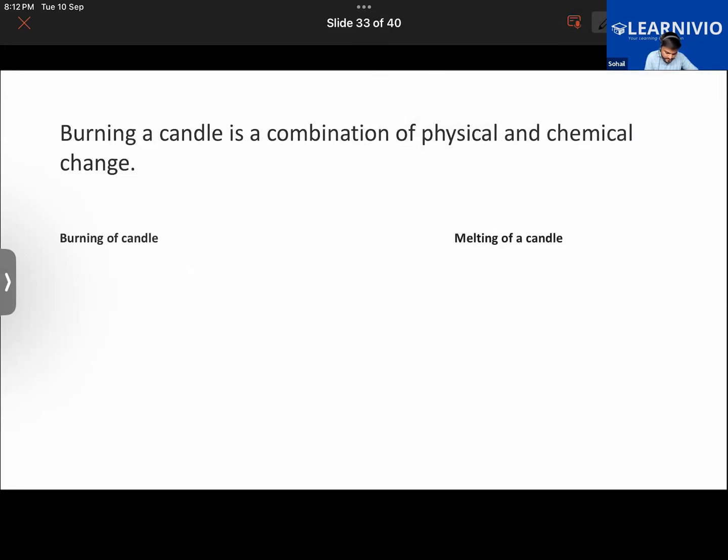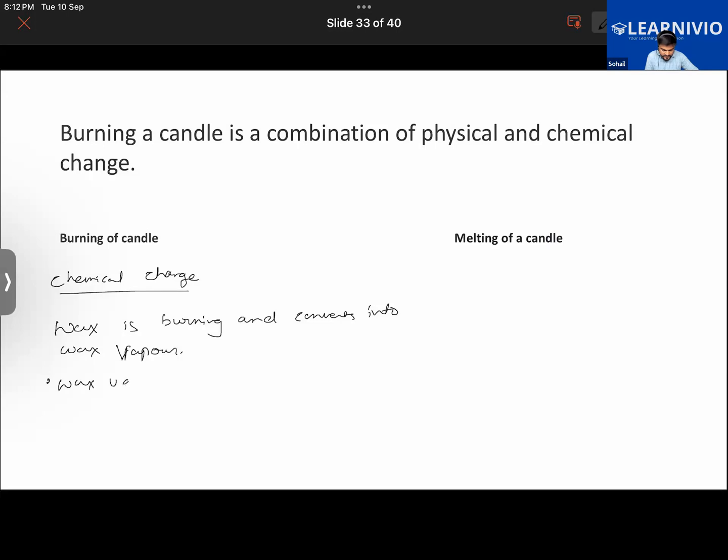Talking about the chemical change, the wax burns and converts into wax vapor. Basically, the gas state of the wax is called wax vapor. The wax vapor then reacts with the oxygen.